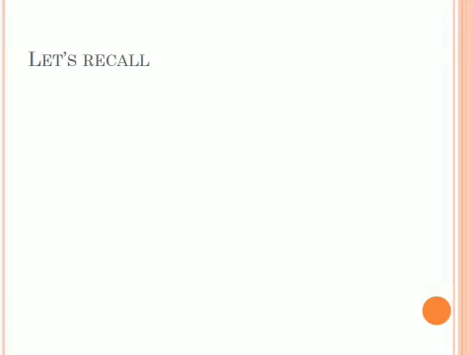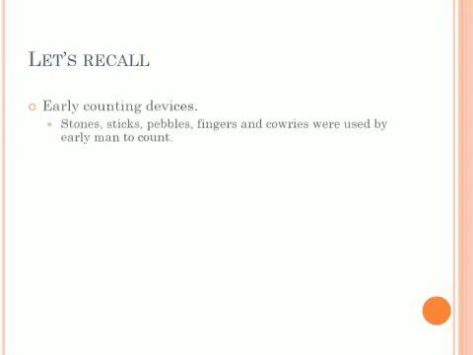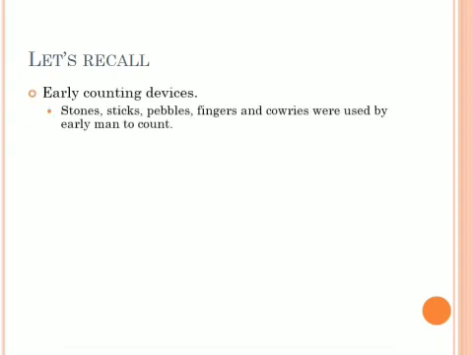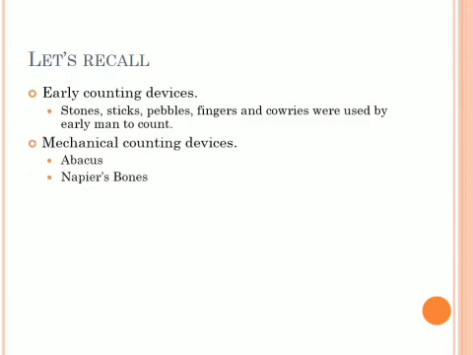So let's continue. First of all, we will recall the things that we learned from our previous videos. In our previous video, we learned about early counting devices: stones, sticks, pebbles, fingers, and cowries were used by early men to count. Then we learned about mechanical counting devices. Abacus. Abacus was invented in 3000 BCE in China. It was the first calculating device.